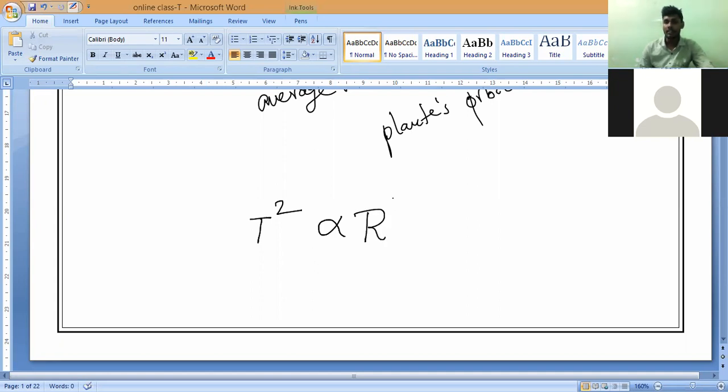You consider the average radius as capital R. This is what we call Kepler's third law of planetary motion.